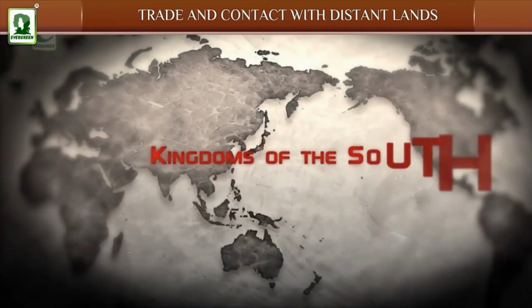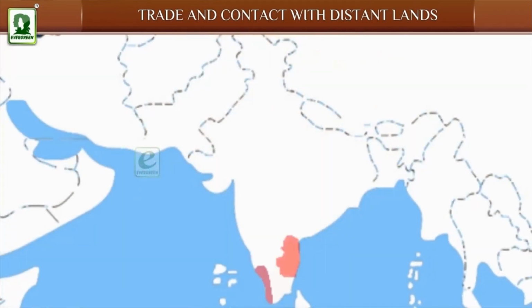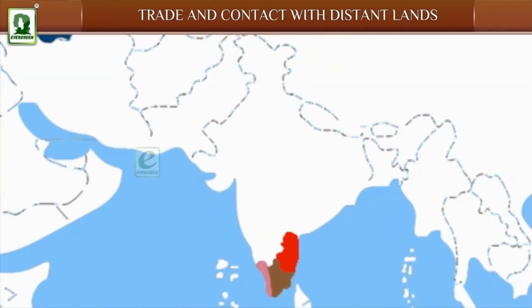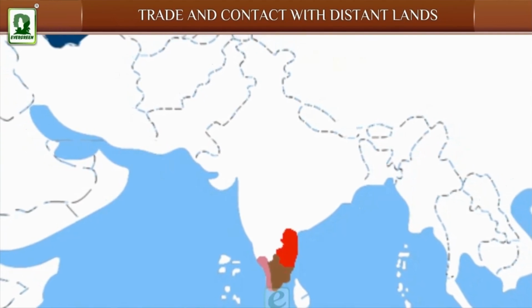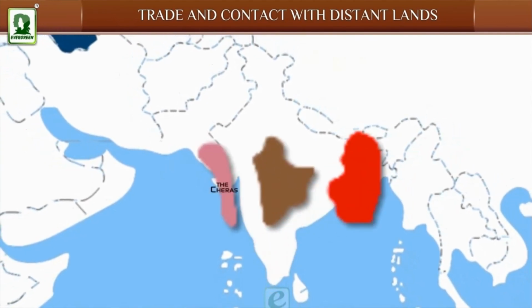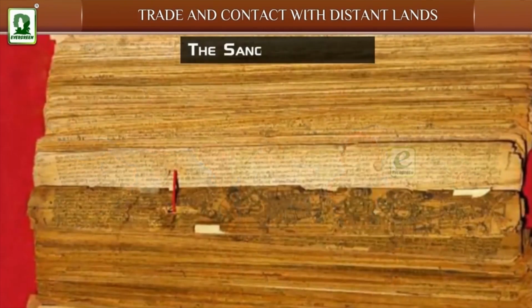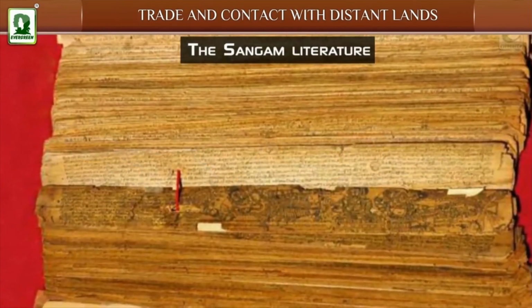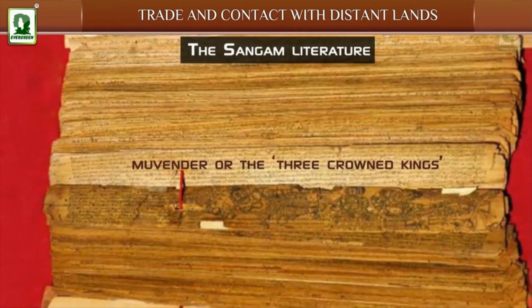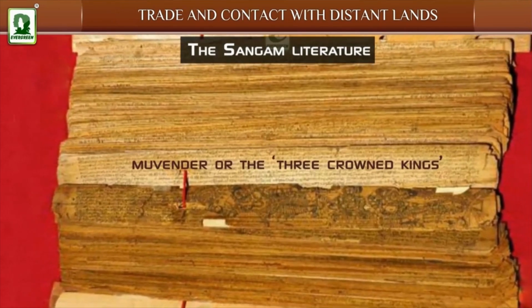Kingdoms of the South. The three ruling families who became powerful in South India around 2300 years ago were the Cheras, Cholas and the Pandyas. The Sangam literature refers to them as Muvenda or the three crowned kings.